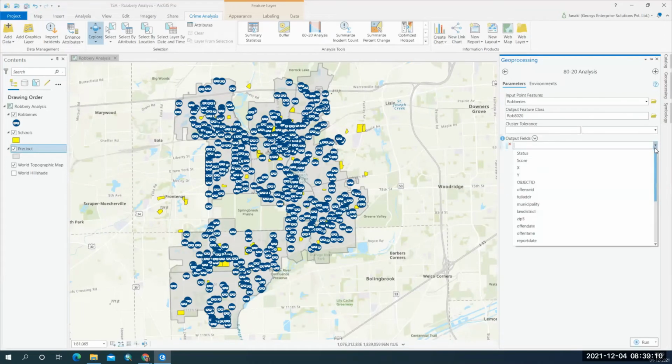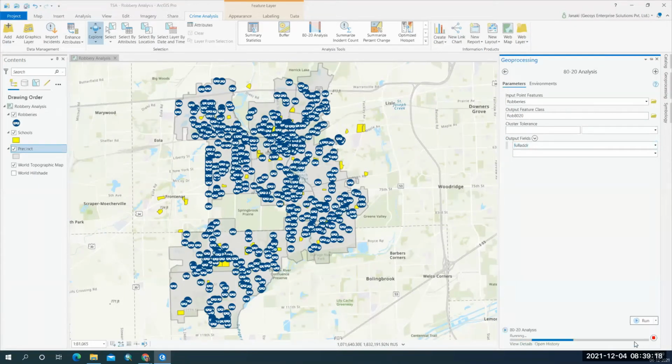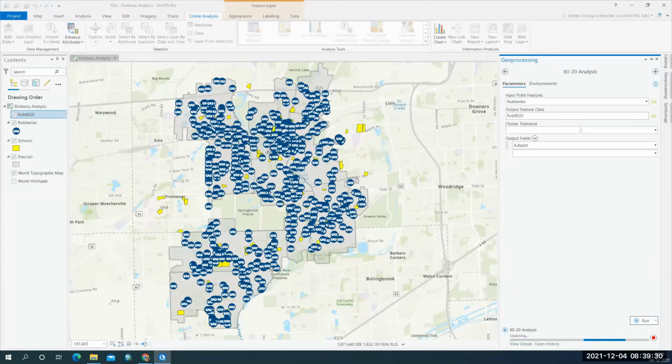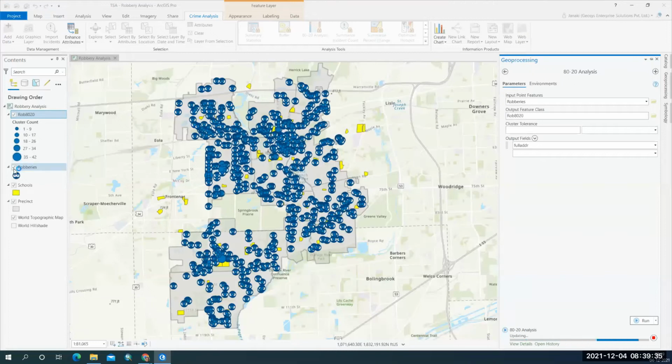I'm going to take the full address into consideration when I'm running this tool. So let's wait for the tool to run and give us the output for the more problematic areas where more robberies are occurring.